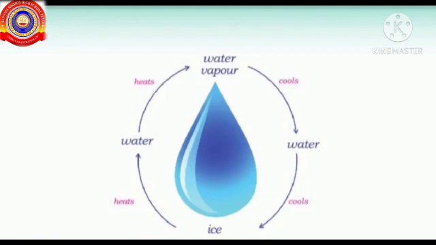Water on heating changes into water vapor, and on cooling, water vapor changes into water again. On cooling, water changes into ice, and on heating, ice changes into water. Okay children, did you understand?